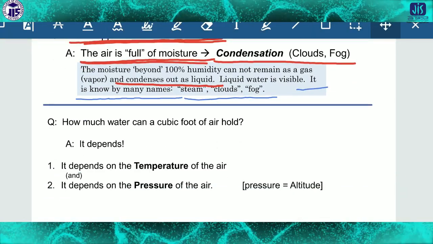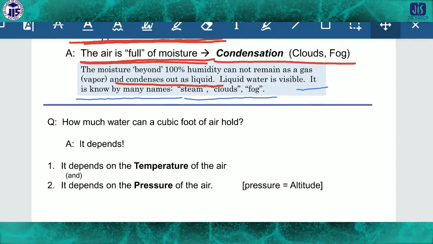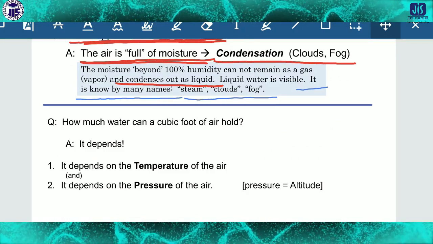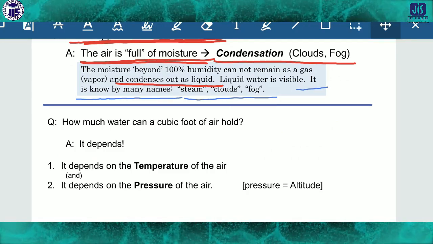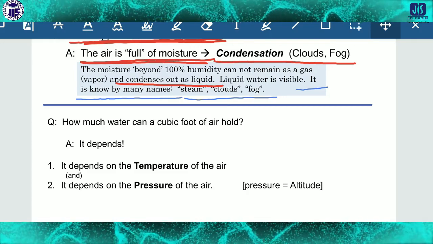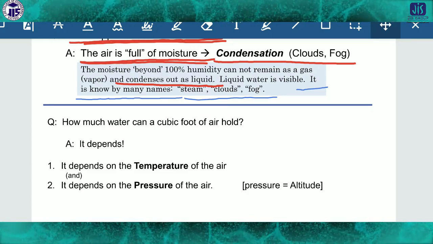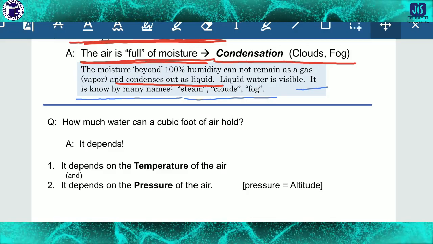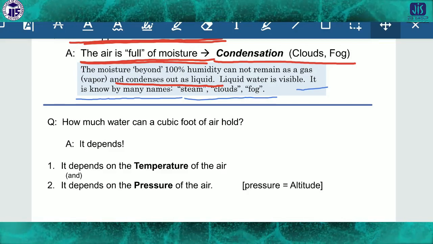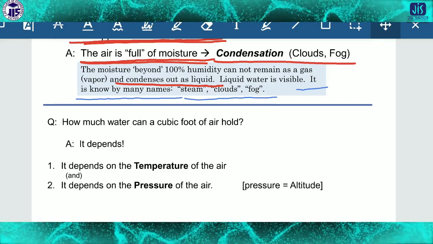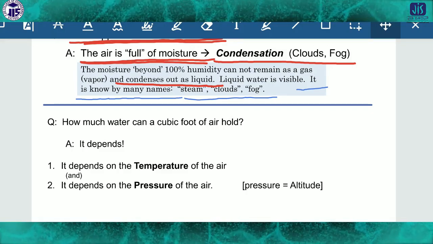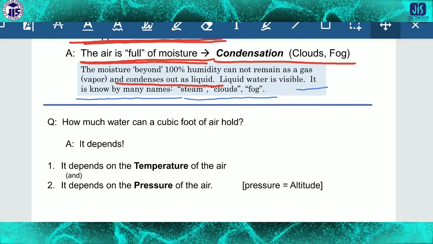How much water can a cubic foot of air hold? It depends on the temperature of the air and it depends on the pressure of the air. So that means a relative term is used. How much water is possible? Because if the temperature is very high, then the air will expand, then its capacity may vary.